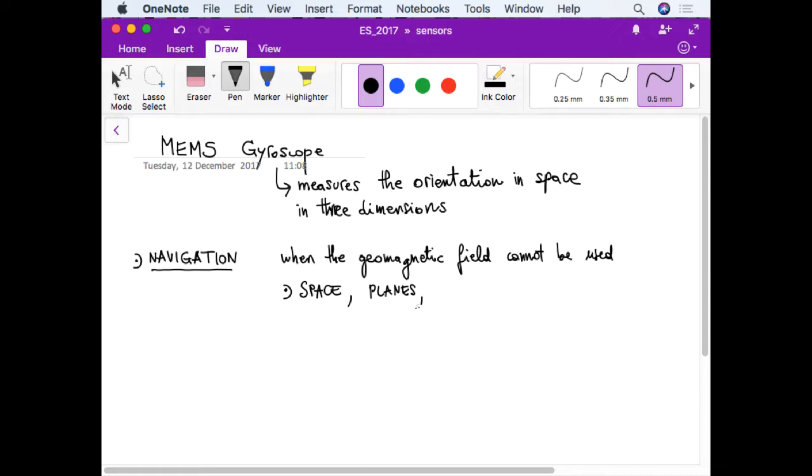Okay, and this is something that the compass cannot give you. And then, for example, also in tunnels, because in tunnels you typically have a distortion of the geomagnetic field because of the presence of rocks and of metals, and therefore the compass is not reliable.